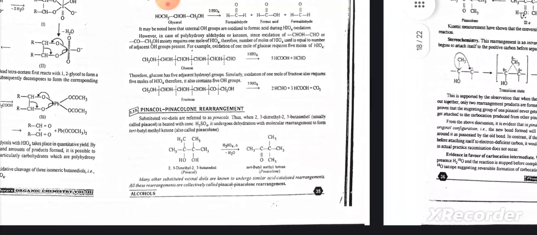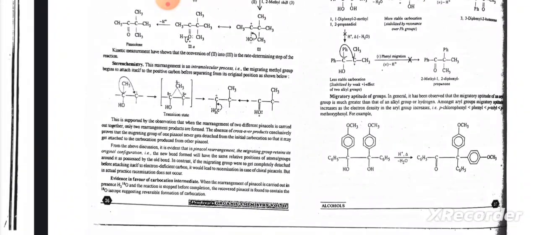Pinacol rearrangement. Substituted vicinal diols are referred to as pinacols. Thus, when 2,3-dimethyl-2,3-butanediol is heated with concentrated H2SO4, it undergoes dehydration with molecular rearrangement to form tertiary butyl methyl ketone, which is called pinacolone, and this rearrangement is called pinacol-pinacolone rearrangement.